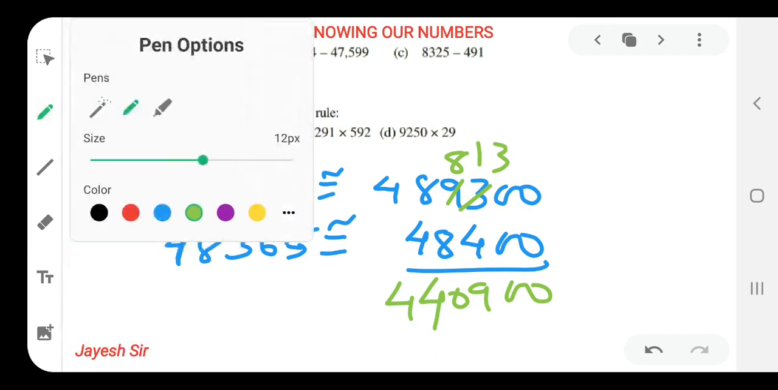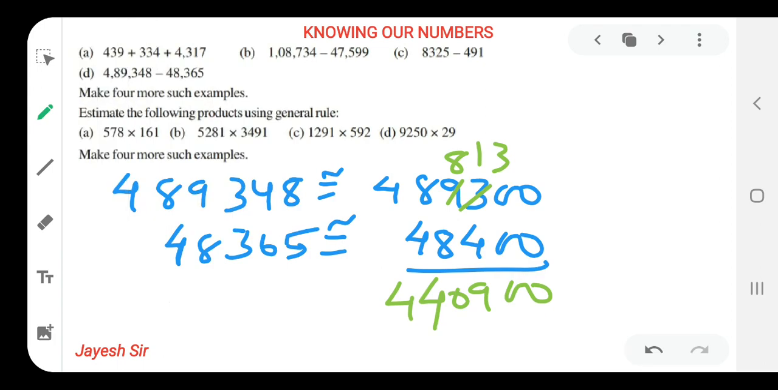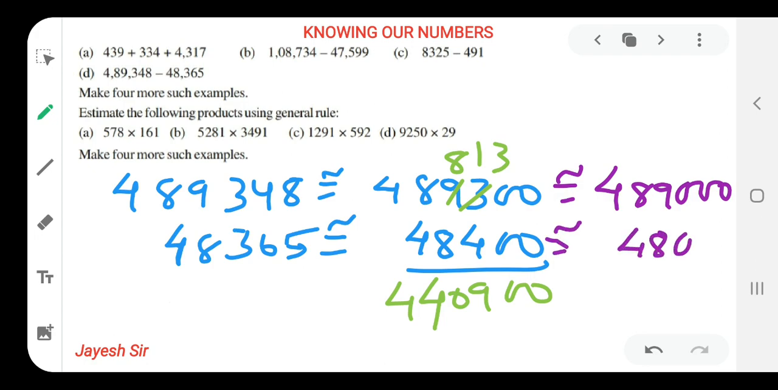Now let's see rounding off to nearest thousands. Now how to round off to nearest thousands? Last three digits are less than 500, so it would be rounded off to 489,000. Similarly, last three digits are less than 500, then also it will be rounded off to 48,000. Now we all know how to subtract. I'm subtracting over here. Our answer is 4,41,000, and here we are getting our answer as 4,40,900. There is not much difference between both our answers. I hope you all might be getting it, friends, and that's very easy.